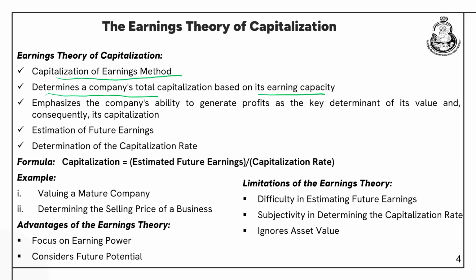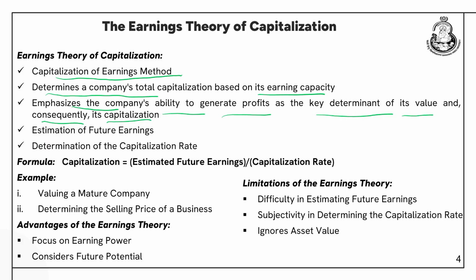Unlike the cost theory where we emphasize on the cost of assets, here we are emphasizing on the earning capacity or the earning potential of a company. Emphasizes the company's ability to generate profits as the key determinant of its value, consequently capitalization. So, this focuses on the ability of a company to generate returns, generate profits, and on the basis of that we determine the value of the company and consequently the capitalization of the company.